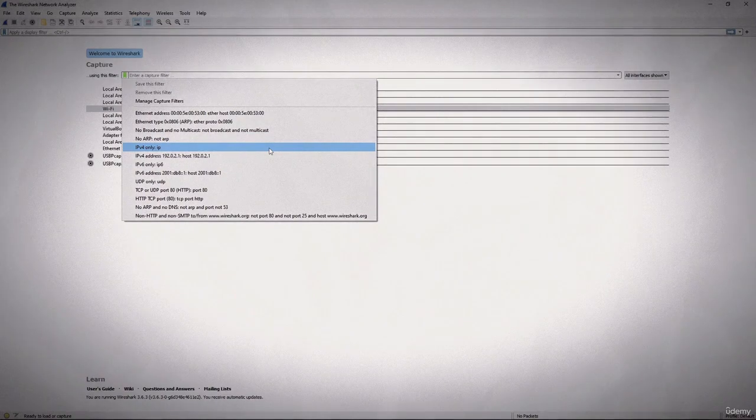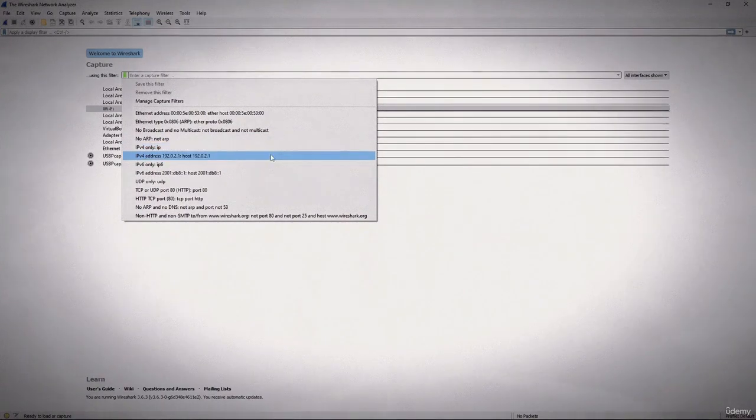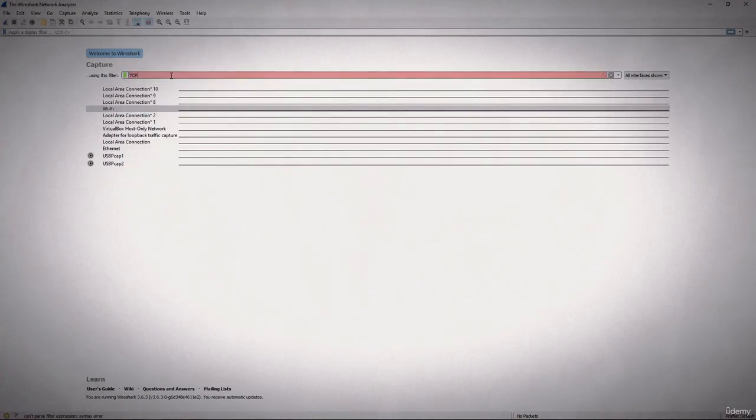If we look at the way it's structured, you can see that there are different protocols and different ports. I am going to type TCP, and it still does not like it. So let's type TCP port 21. That's an FTP port.